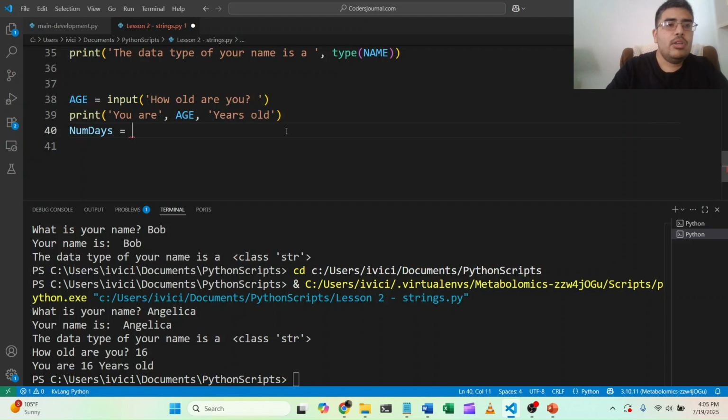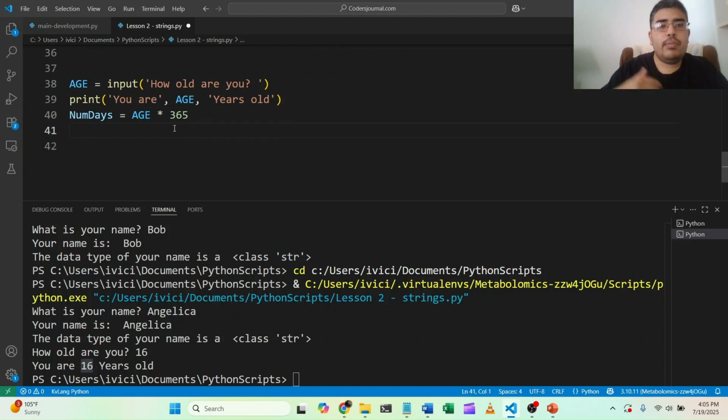We'll figure that out using some math. That will be age, whatever that number is. In this case, the age is 16 years old. So we're going to multiply that by 365, which is the number of days in a year. So 16 by the number of days in a year will give you how many days old they are.